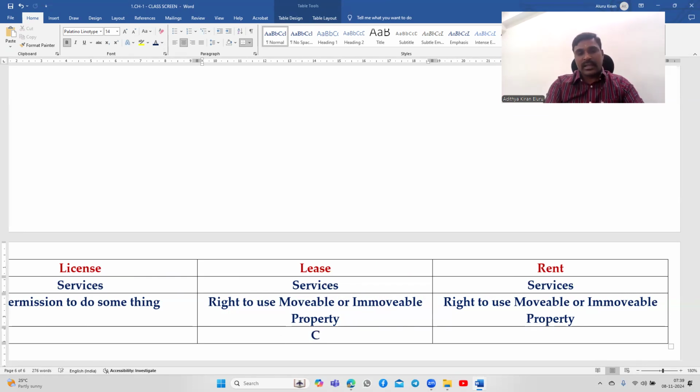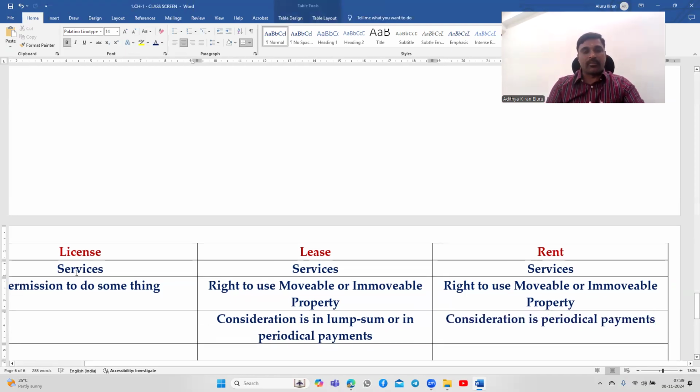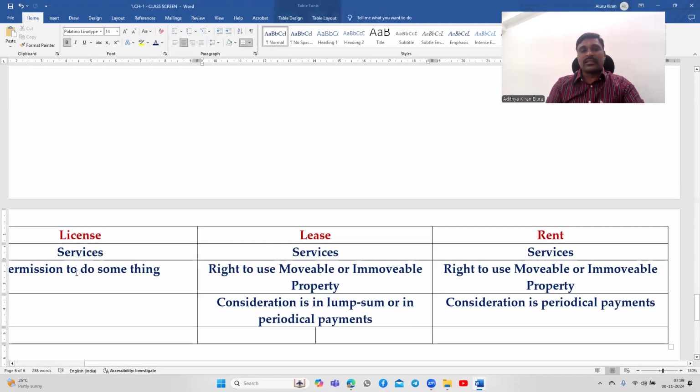Okay, so lease: consideration is in lump sum or in periodical payments. In case of rent, consideration is in periodical payments. Okay, right. So lease is normally for long term. Rent is normally for short term.